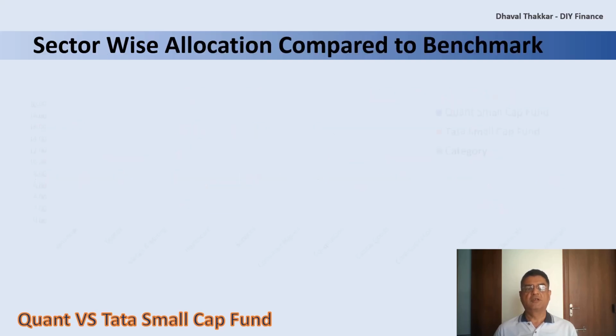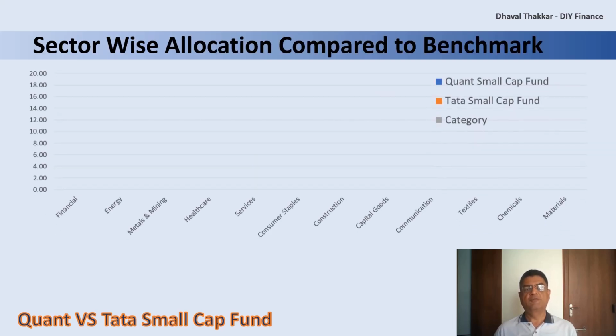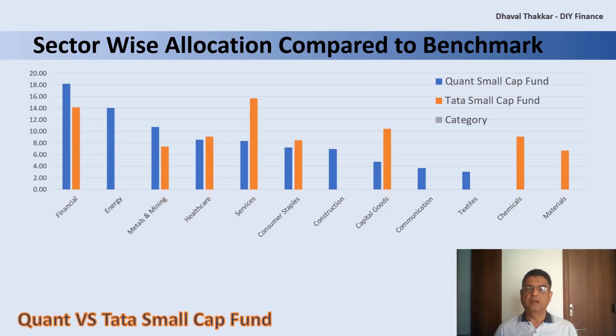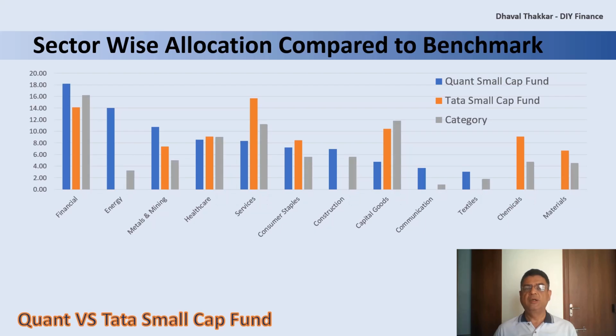Now let's look at the sector-wise allocation. Firstly, for Quant Small Cap Fund, from the table, it is very clear that the fund has the highest allocation to the financial sector, followed by energy, metals, and healthcare. Now let's look for Tata Small Cap Fund. Here, the highest allocation is to the service sector, followed by financial and capital goods sector. Here, we'll not go into much details as Quant has the tendency of changing stocks and sectors very quickly. And when we compare this allocation to the category, it is quite different for both the funds except for the healthcare sector.